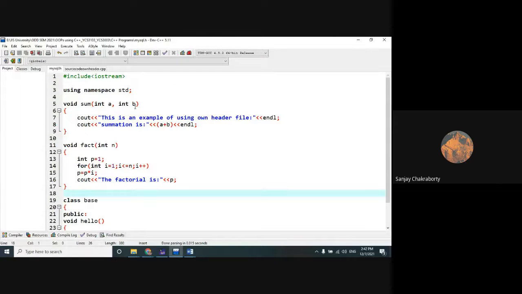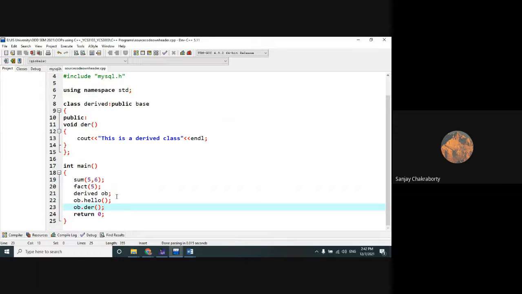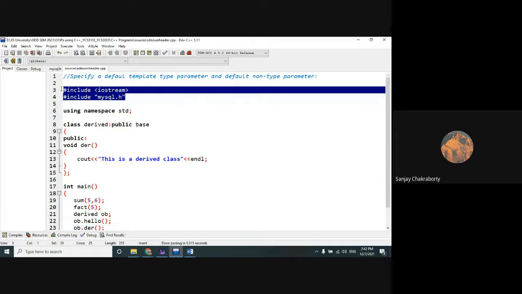So any operation you are able to perform. I have already shown how we can perform inheritance by using our own source code file. By the help of this technique, whatever technique we have learned in C++, it may be inheritance, it may be polymorphism, any kind of operation we are able to perform by creating our own header file.